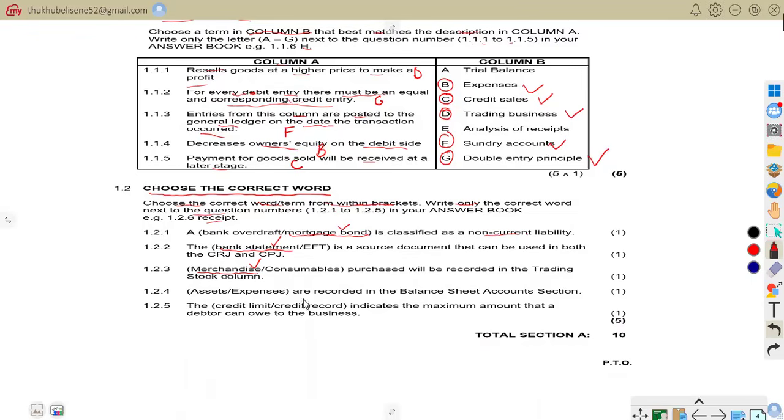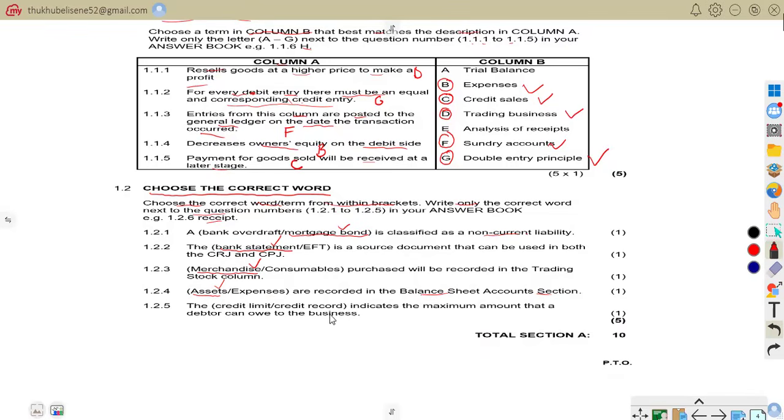1.24. Dash are recorded in the balance sheet account section. So we are given assets or expenses. Assets are the ones that are recorded in the balance sheet section, so the correct term there is asset. As you know, assets are things owned by the business and are shown in the balance sheet account section. For example, you can talk of vehicles, equipment, trading stock, bank. That is that.